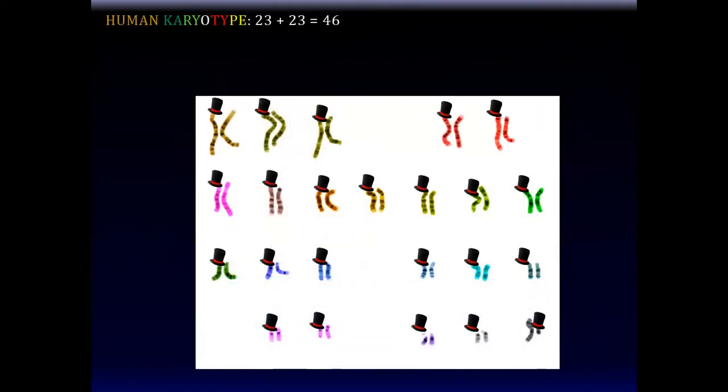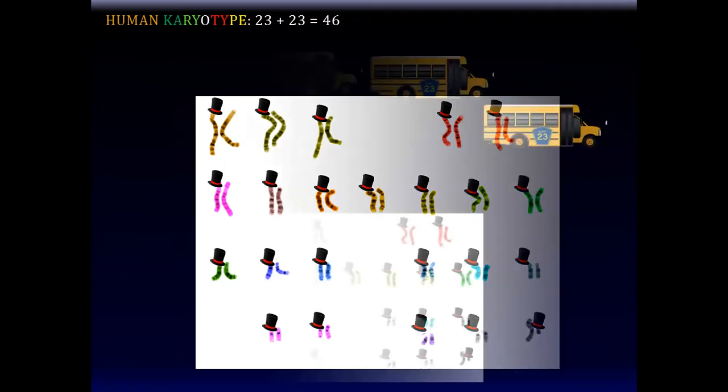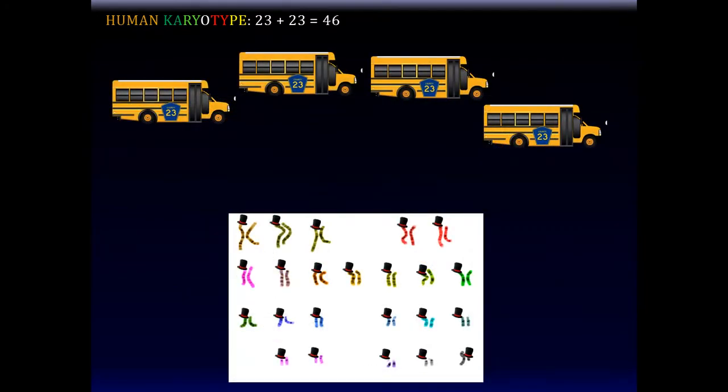So now consider this then. If you have the human karyotype of 23 pairs of chromosomes, right, and altogether 46, and you are going to produce from this 4 gametes, right?